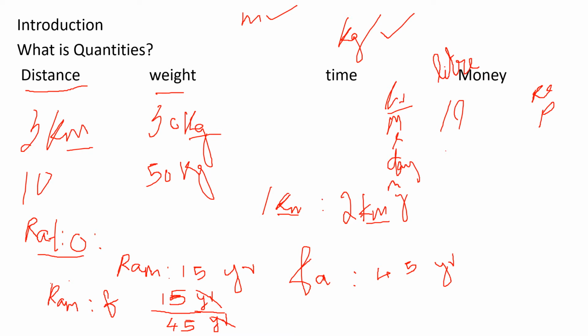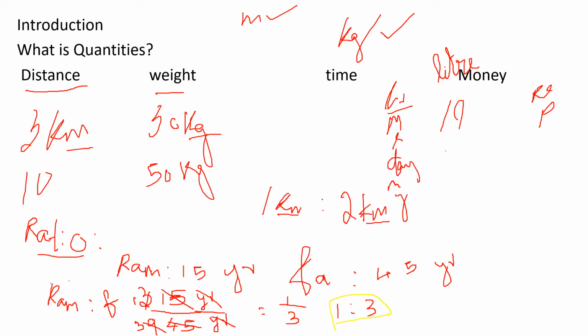Now 15 and 45 we can cancel by using the 5 table. 3 5s are 15 and 9 5s are 45. So again I can cancel: 1 3 is 3 and 3 3s are 9. So the answer is 1 by 3. How will I represent 1 by 3 in ratio? 1 is to 3. This is how I'll represent it.